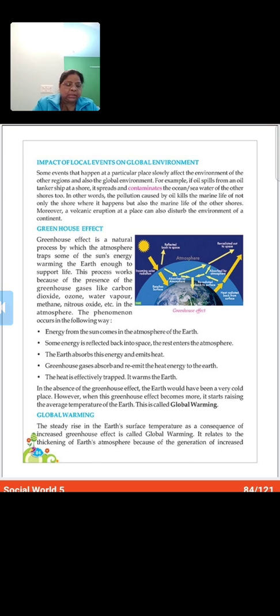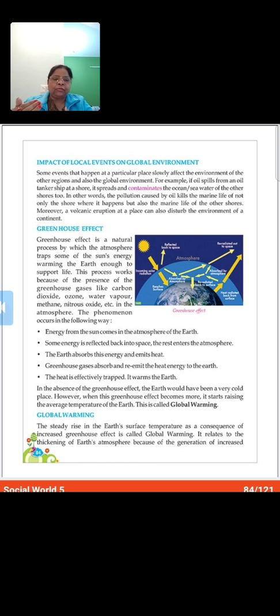And some, especially the infrared rays, are reflected back into space. Some goes back, but some is trapped by gases in the atmosphere, okay. And this radiation is re-emitted to the surface, which leads to the heating of the environment.